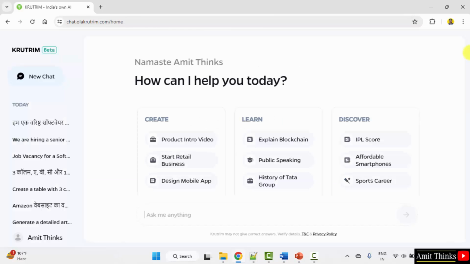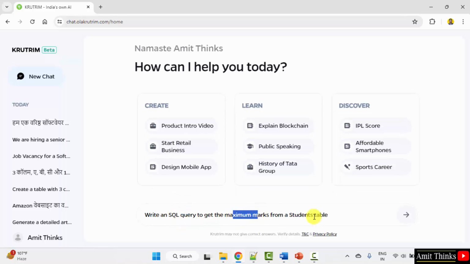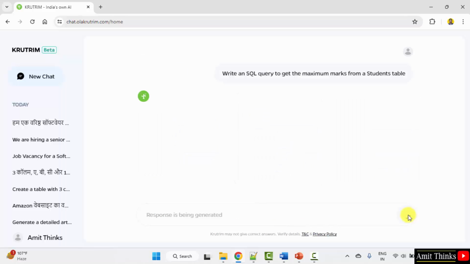So here is a Krutrim. We already logged in. Let us generate a query. Write an SQL query to get the maximum marks from a students table. Let's see.